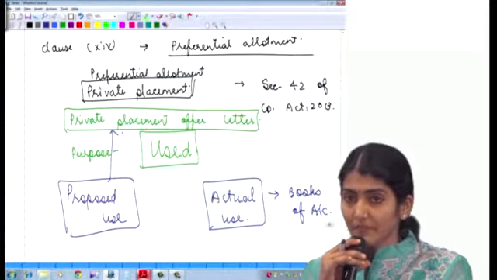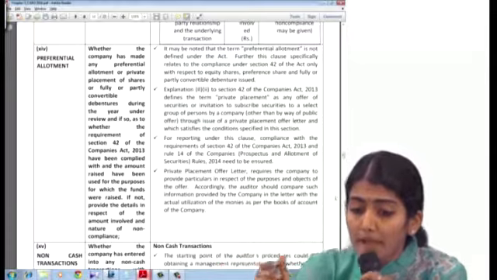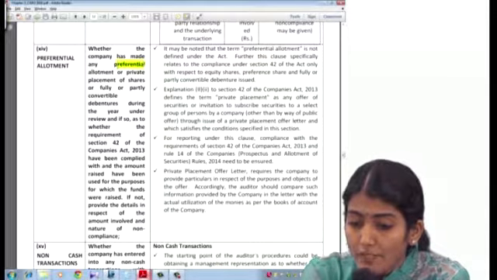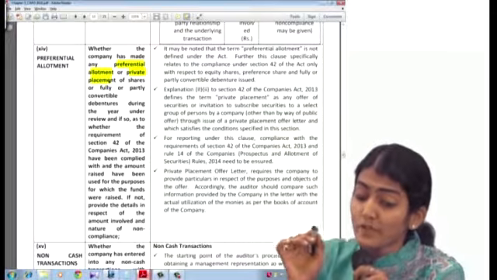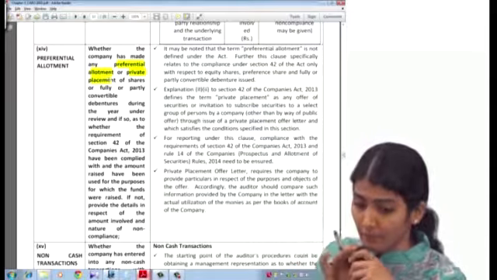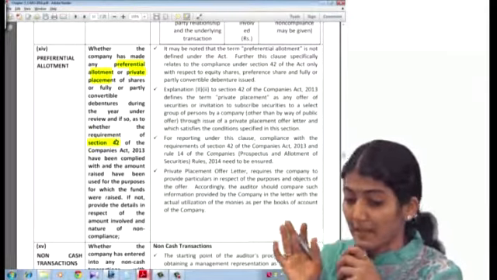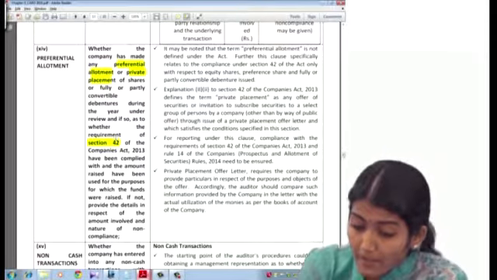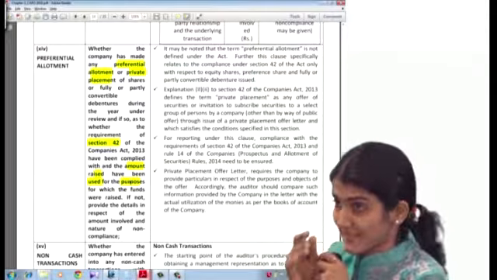Written everyone? Yes. So what does it say? Clause 14. Whether the company has made any preferential allotment or private placement of shares or fully or partly convertible debentures during the year under review. If so, whether the requirements of section 42 have been complied with and the amount raised has been used for the purpose for which it has been raised.